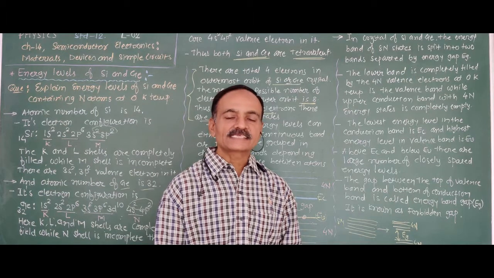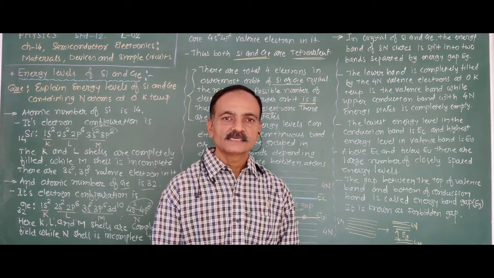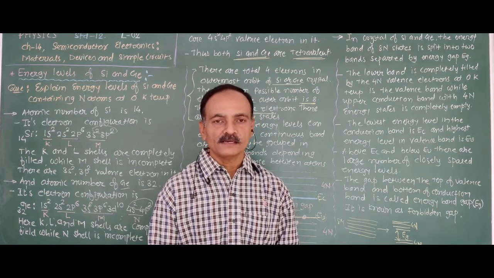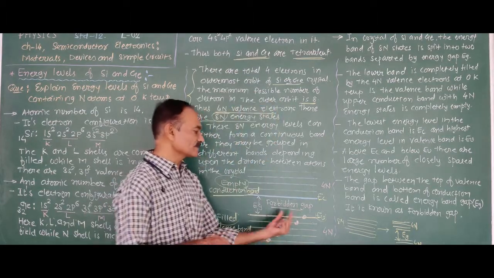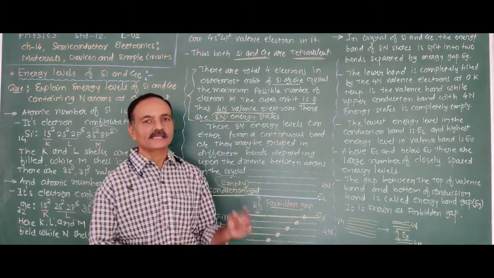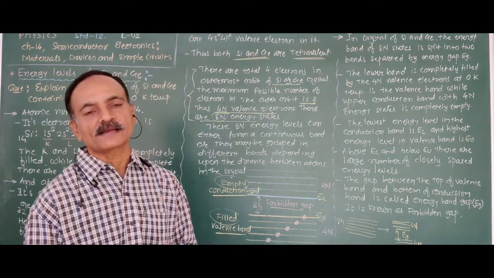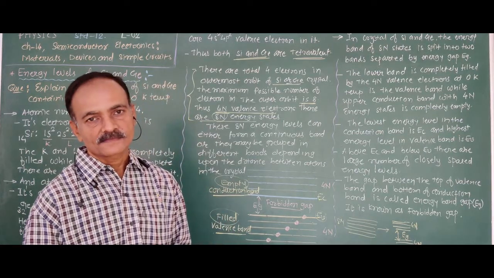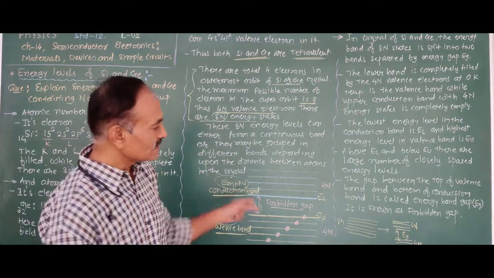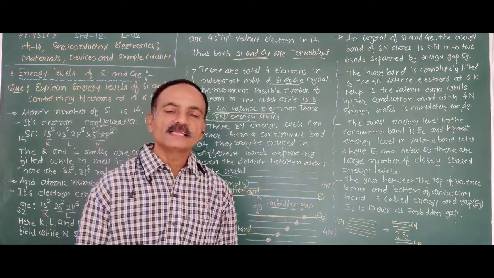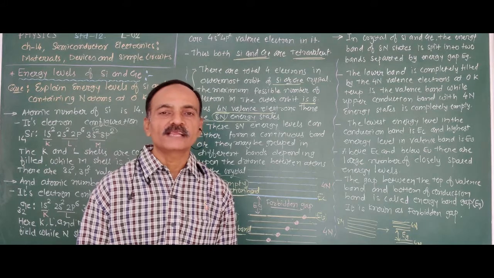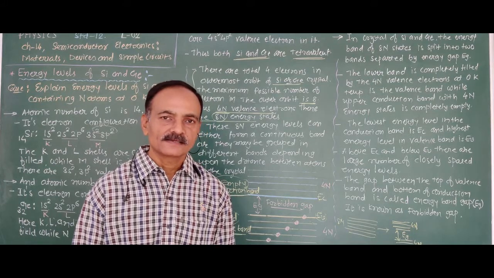And as the temperature increases, covalent bonds are broken. Therefore, the electron becomes free, and this electron takes part in conduction. Therefore, the conductivity of the semiconductor increases. How it happens, we will discuss later for intrinsic semiconductors and also extrinsic semiconductors.